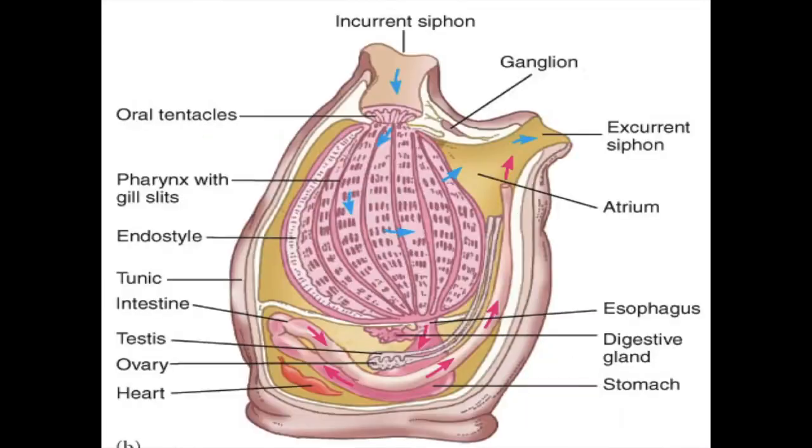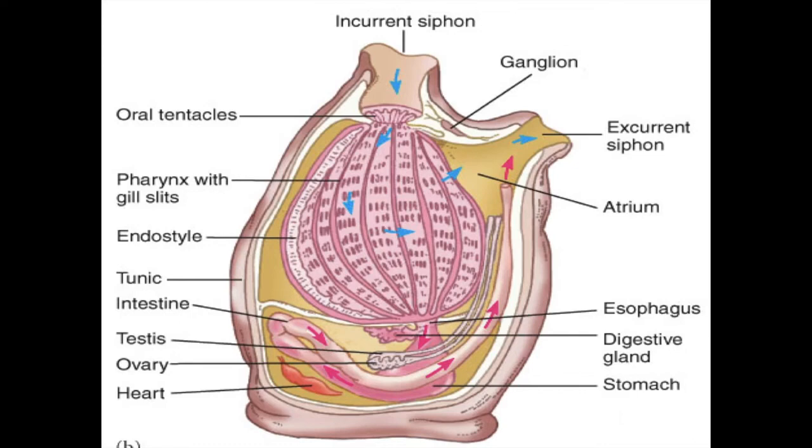Hence the word tunicate. So a tunic is a covering over the whole body. So you can see on the left side, we have 1, 2, 3, 4 words down. We have the word tunic, a covering. So you can see there's the ganglia, the brain, has a little basic nerve system, it has a digestive system, it has gills.